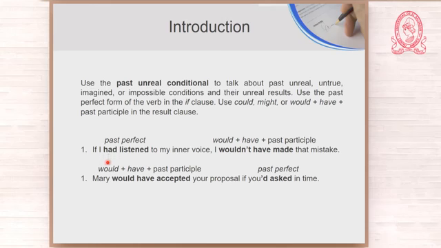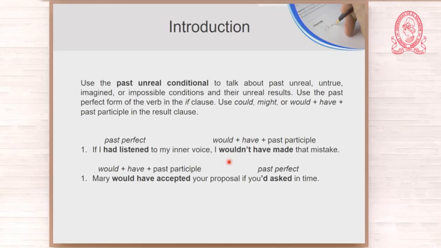Let us look at the verb form, past perfect. If I had listened to my inner voice. And now let us look at the result clause, would plus have plus past participle. Instead of would, I may use could or might, okay?